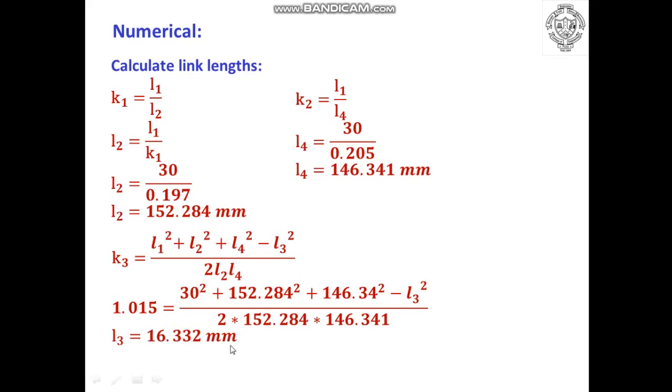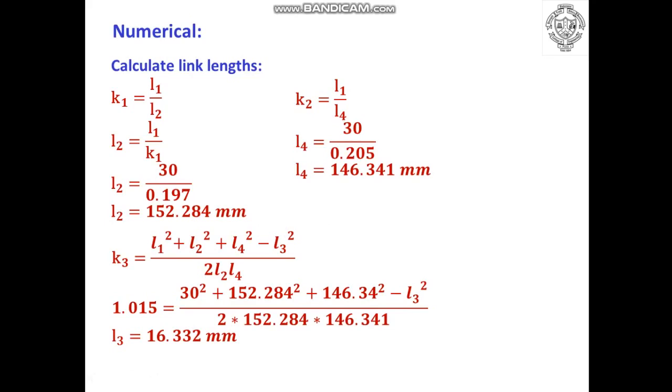16.332 mm. So at the end of this numerical, we found the length of the coupler as L3, the length of the input crank as L2, and the length of the output crank as L4. Now we will be able to draw this mechanism in the first configuration as it is specified.